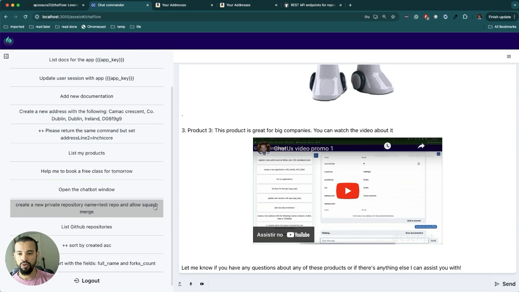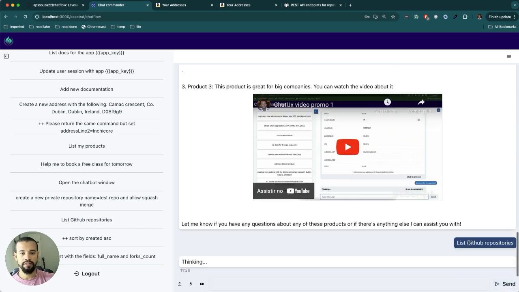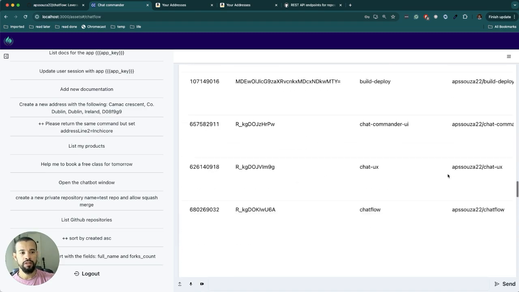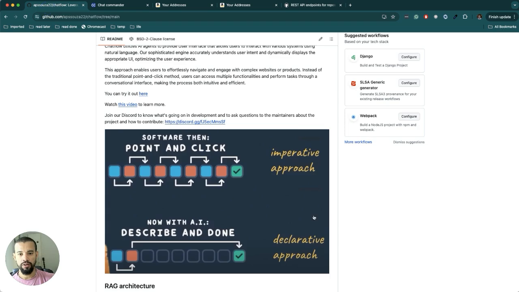Another example I want to show you: I already showed that you can send to an external site, but you can also consume external APIs. Let's say, for example, I'm going to interact with GitHub, and I want to list my GitHub repositories. When I click here, it will list all the repositories that I have on my account. I'll talk a little bit about this down here.